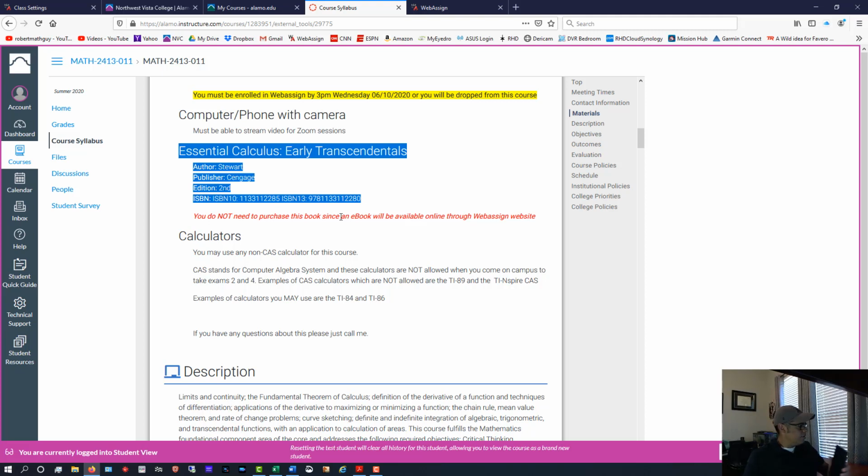All right, so when you take exams 2 and 4 during that Zoom session, I'll be asking you to show me with your camera what you have in front of you. And one of the things I'm going to ask you for is to look at your calculator. So make sure you're using an accepted calculator for the course.